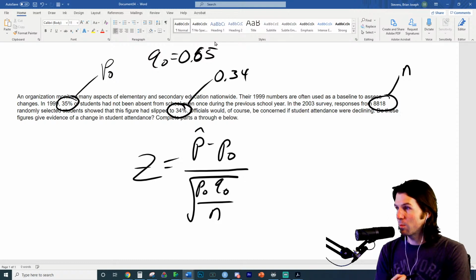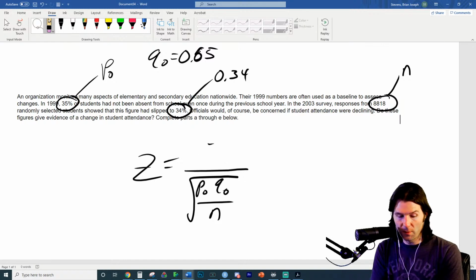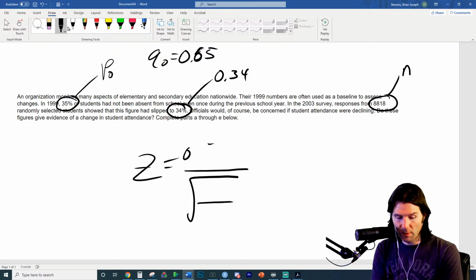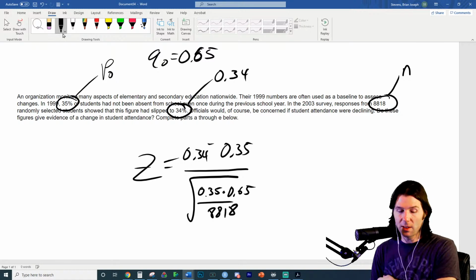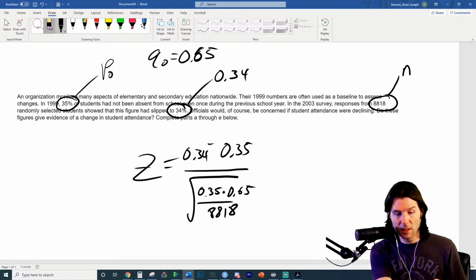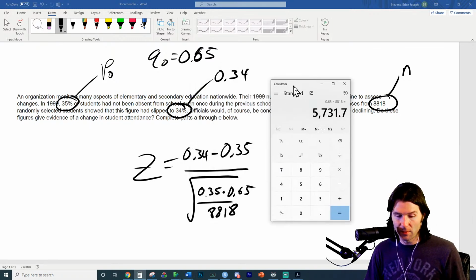So from here, we're going to simply plug in after we identify the portions of the problem. So 34 goes right here. That is the p hat, what we observe. 35% is what is hypothesized to be true. This is the hypothesized. This is the complement of the hypothesized. And then this is the sample size right here. And we're going to get the z-score. So the z-score is going to be the standardized difference between what we observe in the sample and also what we have as the hypothesized amount.